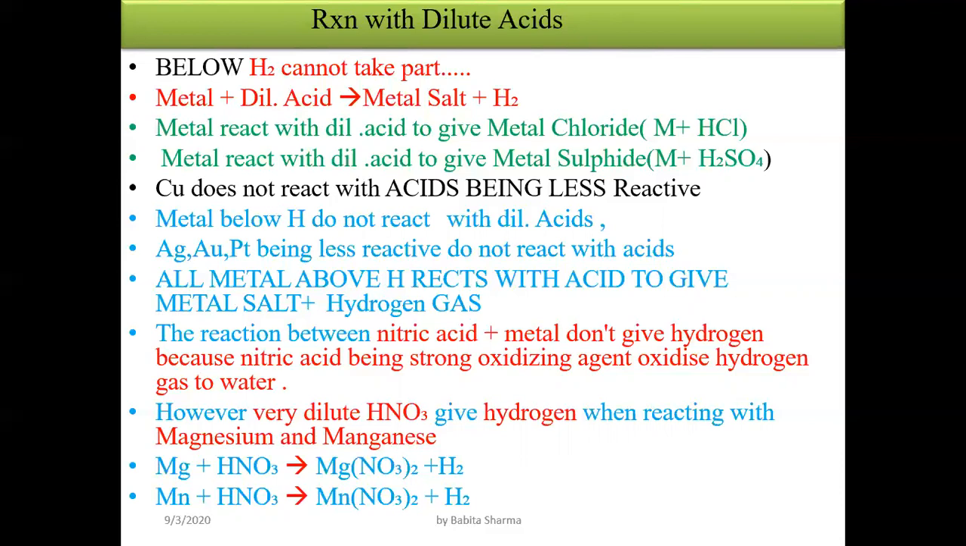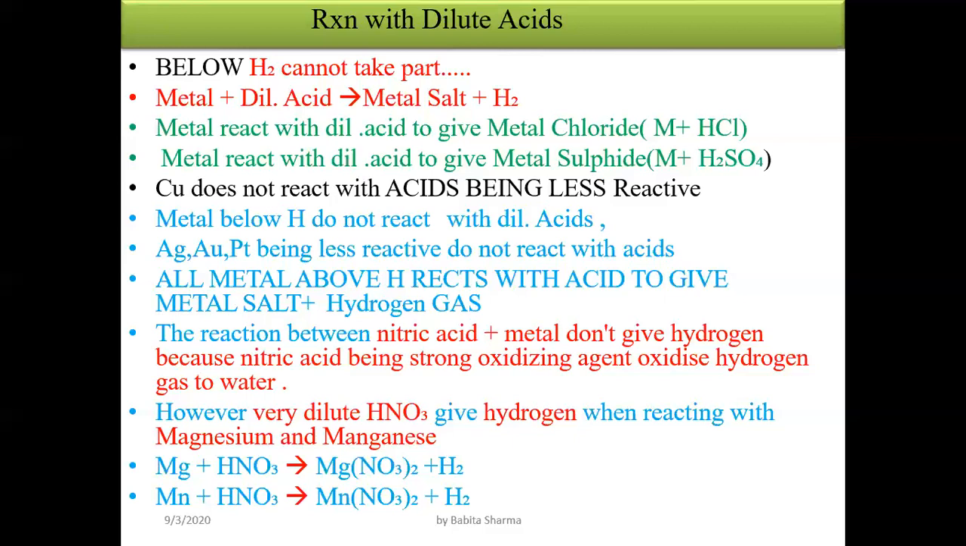Similarly, when we react a metal with hydrochloric acid or sulfuric acid, they give the product metal salt plus evolution of hydrogen gas. But in the case of nitric acid, which is a strong oxidizing agent, hydrogen gas does not evolve, because the hydrogen gets oxidized and converts into water.